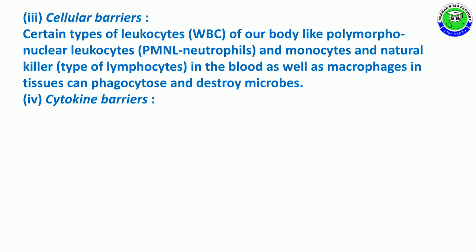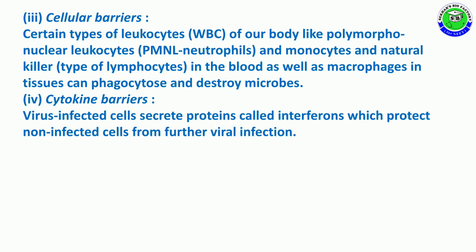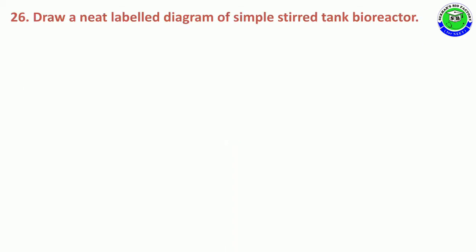And the fourth one is cytokine barriers. Virus infected cells generally secrete some of the proteins called interferons. These interferons can protect the non-infected cells from further viral infection, and are called cytokine barriers. It is the main basic principle in vaccine preparation.